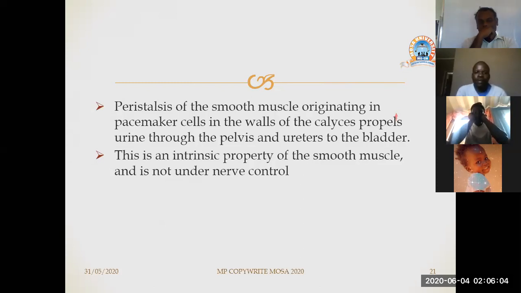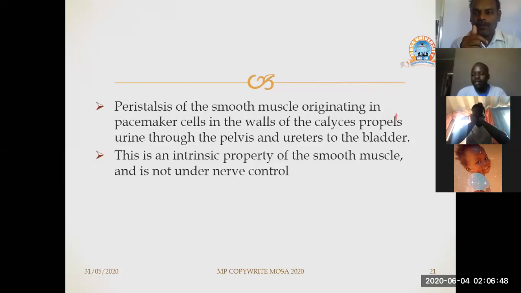Peristalsis of the smooth muscles originating in the pacemaker cells in the walls of the calyces propels urine through the pelvis and ureters to the bladder. So these muscles, which are found in the calyxes of the kidneys, help in the pushing of urine through the ureters to the bladder, so that urine can be excreted, just like with blood.